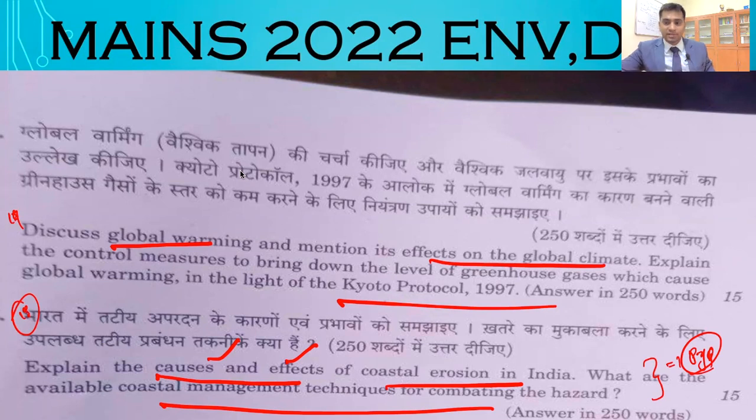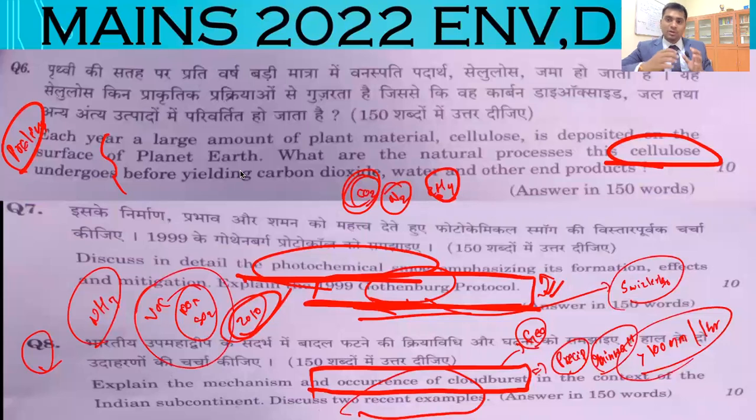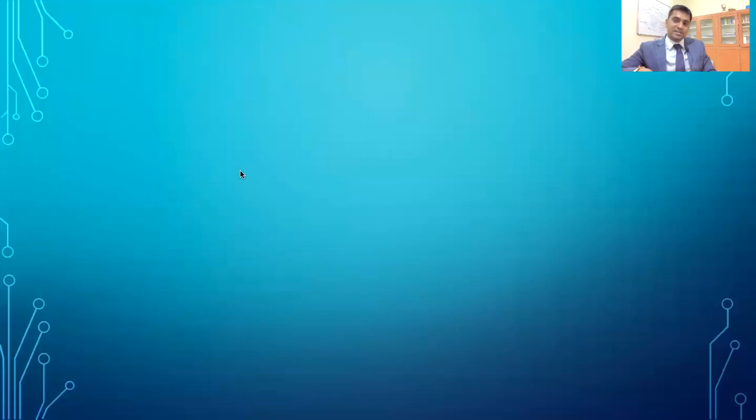As a result, I don't consider this a difficult question if you know the context of previous year questions. So what is the takeaway? These are the 5 questions that they asked in environment and disaster management for a total of 60 marks, right? One thing you can understand is, as far as environment and disaster management is concerned, what is the takeaway? The percentage of questions is increasing every year. So what is your preparation?